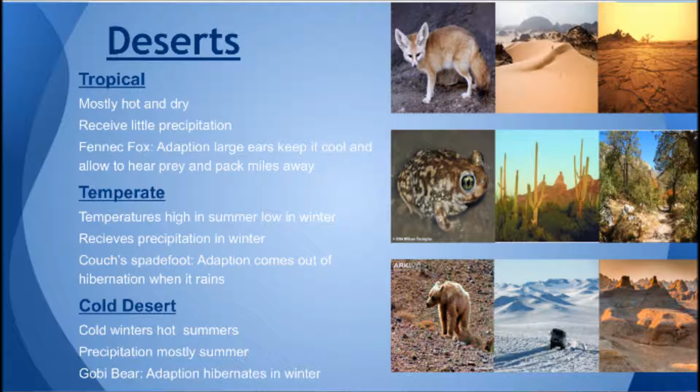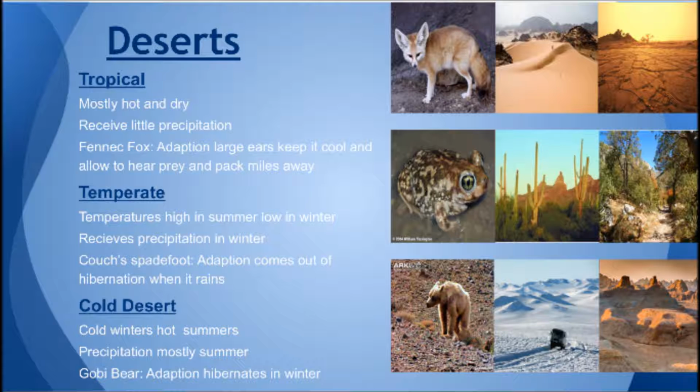In the temperate desert, the Crouch's spadefoot has adapted to hibernating when it is in dry season and comes out when it is raining. In the cold desert, the Gobi bear has adapted to hibernating in the winter when it is in extreme colds. The next biome we learned about was grassland.